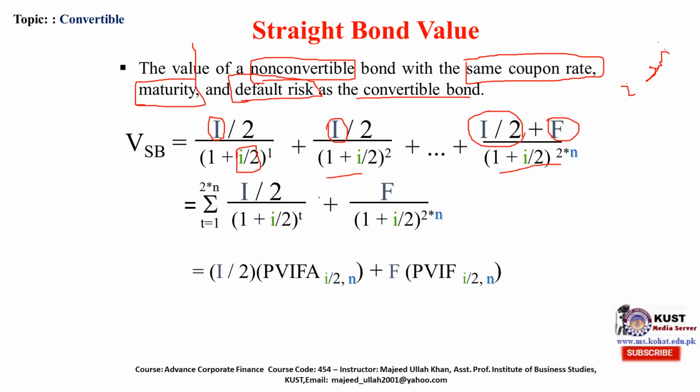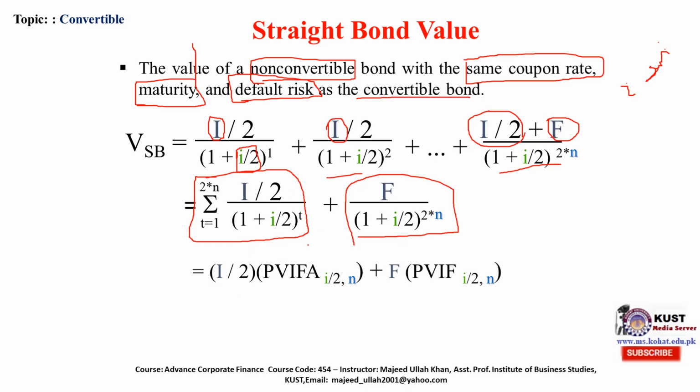So that is the face value, present value interest factor, and this is the interest amount present value.